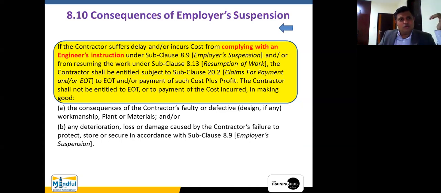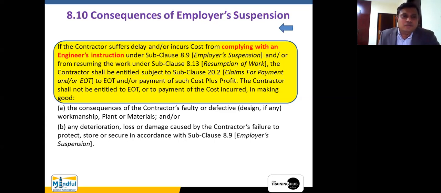And or from receiving the work under subclause 8.13, the contractor shall be, and now here this is what we call as complementary subclauses. Okay, subclause 8.9 says the employer has the right to suspend. Now there are certain subclauses which says that the employer can suspend for convenience as well. There are certain cases as such. We will talk about that.